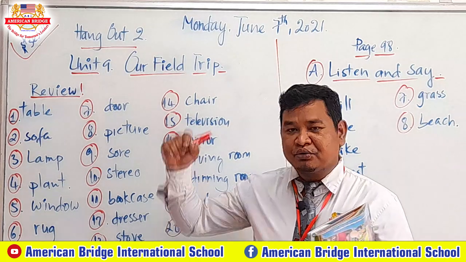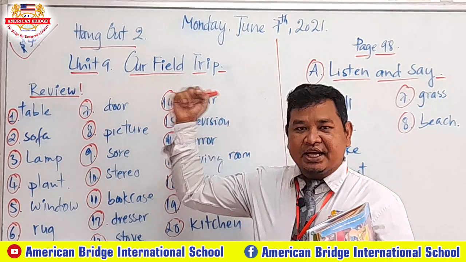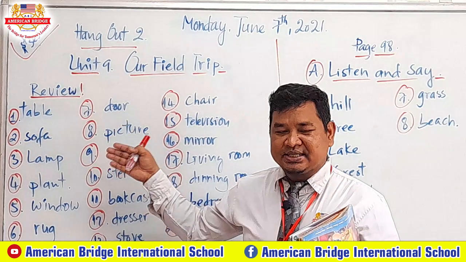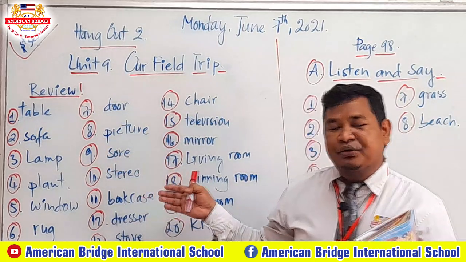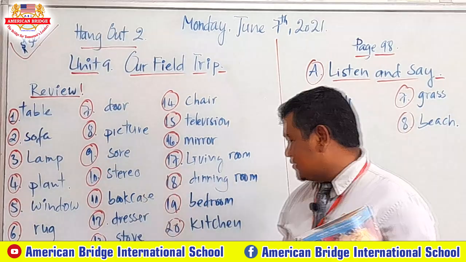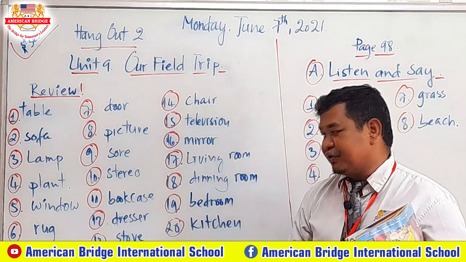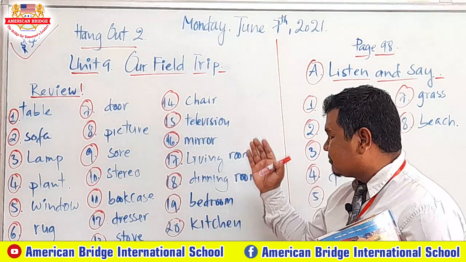But before you learn about Unit 9, you have to review some vocabulary that you have already learned from Unit 8. So I raised up only 20 words here. This is the word that you have already learned. I hope that you can remember all.